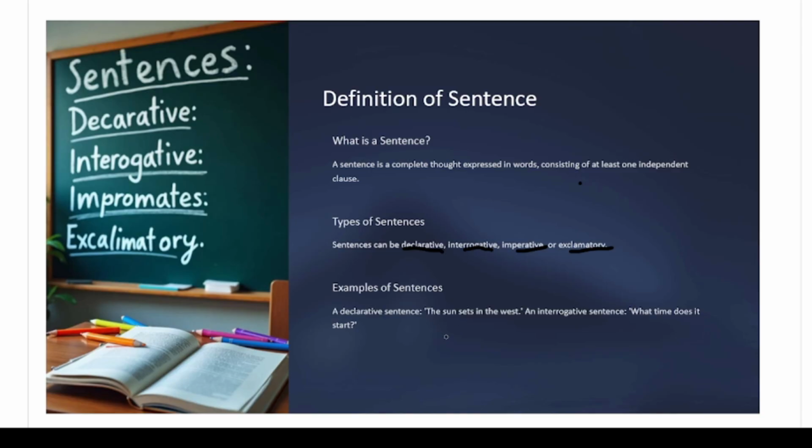And keep in mind, sentences consist of three major things, which are these: subject plus verb plus complement. All right, these three things always make a complete sentence. The sun is the subject, sets is a verb, and in the west is a complement of the sentence. So these are the parts of the sentence. Is it clear? I hope all the things are clear until now.